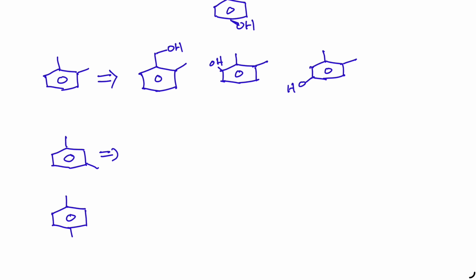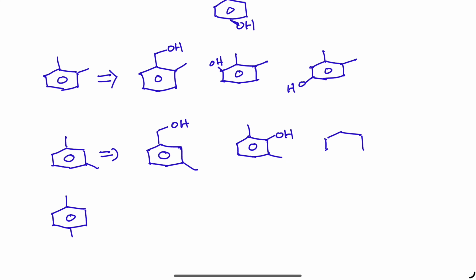Now metaxylene. In case of metaxylene, what are the possibilities? Let us discuss. You write here or here, the result is the same. You write here or here, the result is the same. And here the result is different. Of course, here also the result is different. So I am writing OH here, OH here, OH next to the methyl carbon, like this. These are the possibilities from metaxylene.